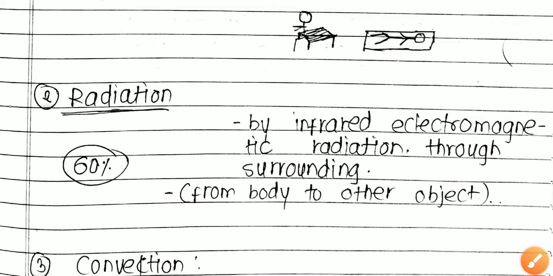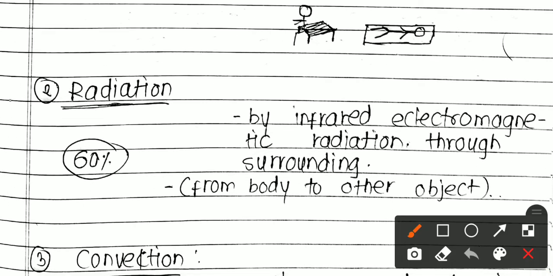Then the second one is radiation. Sixty percent of the heat loss occurs through radiation. From your body to other objects through the surroundings, there is loss of heat via infrared electromagnetic radiation. This is radiation.